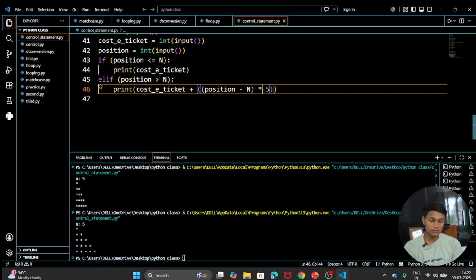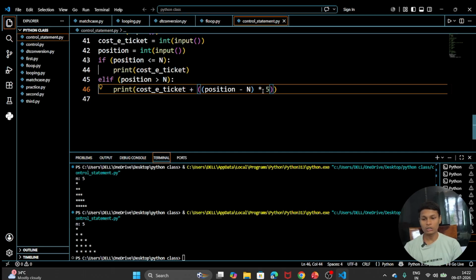If the position is 5 and none of the 5 were able to take the ticket, then 5 times 5 is 25, which means 25 rupees will be added. Rupees or dollars, any currency, we don't know.